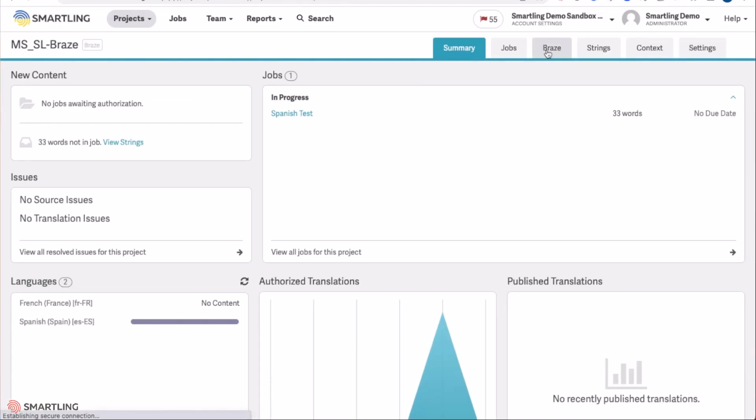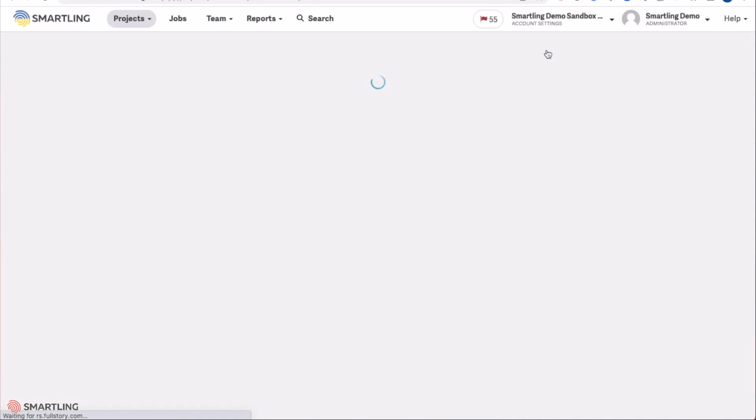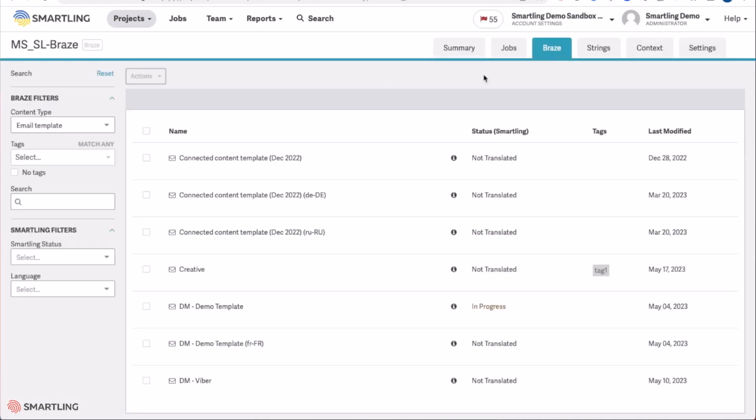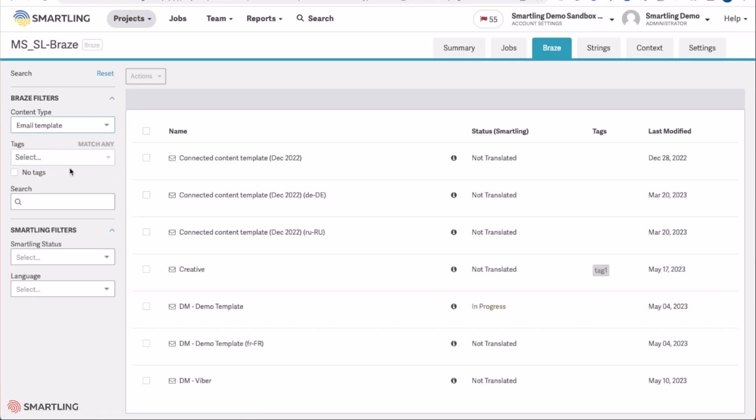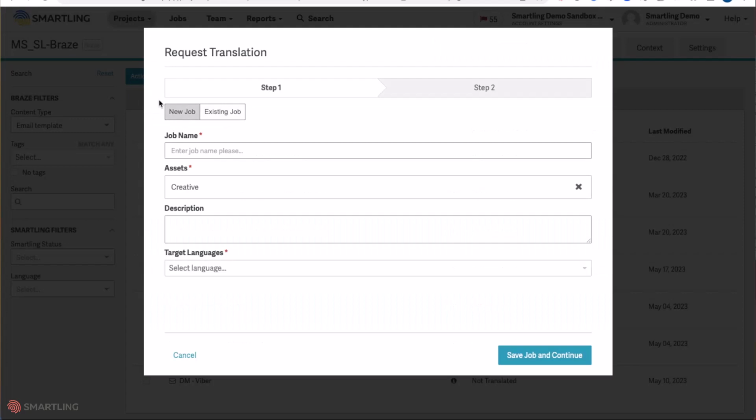In the Braze tab, users will be able to select the content type they wish to translate, find the relevant content they wish to request for translation, selecting individual assets or multiple assets. Once selected, they can simply request the translation.